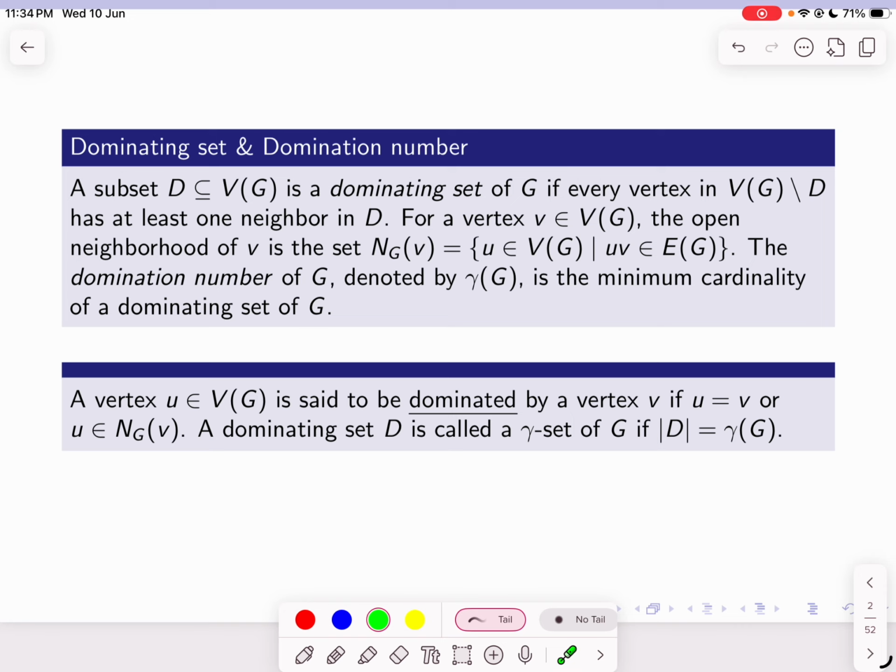A dominating set is a set of vertices that covers the whole graph G in the sense that every vertex is either in the set or is adjacent to a vertex in it. The minimum size of such a set is called the domination number of the graph G. Domination number is a fundamental graph theoretic parameter which finds numerous applications in facility location, network design, communication networks, etc.